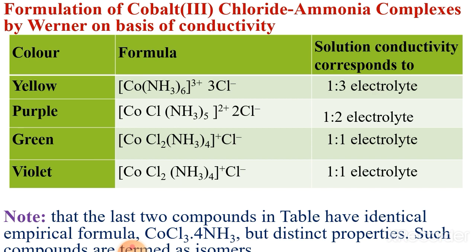So this is due to generation of colors because of the different arrangement of ligands in different positions. So that's why green and violet are known as isomers. Basically they are geometrical isomers.